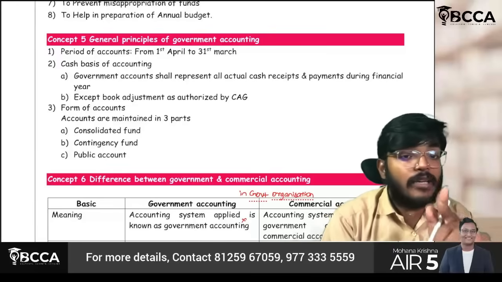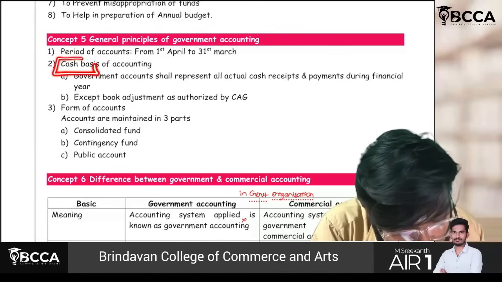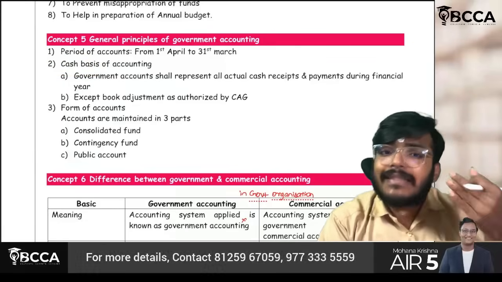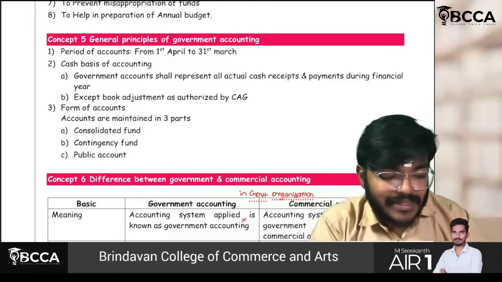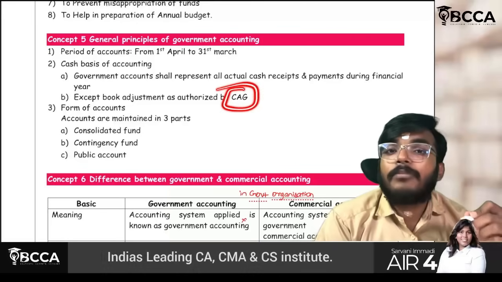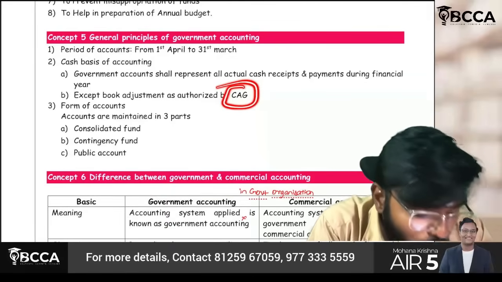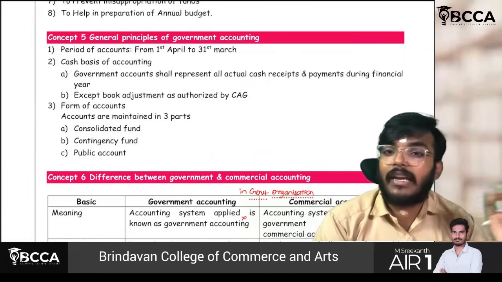It will be following the cash basis of accounting, very, very important. If any bookish adjustments are done, specifically if they are authorized by the CAG, Comptroller and Auditor General, I think you are already aware of this from your corporate accounts and audit in your CMA Inter.